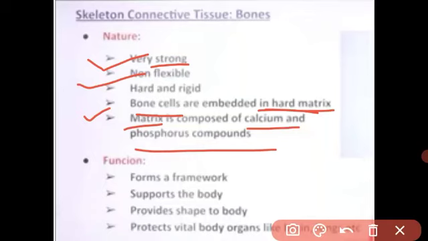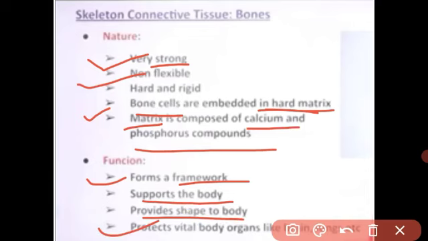Understood? And these bones are very important for us because why? They provide the framework of our body, support our body, provide the shape of the body, and the main important role of the bone is to protect the internal organs. Means how is our body structured? The outermost layer is the skin. Beneath the skin there is muscle. Beneath the muscle there are bones. Okay, and the bones protect the internal organs like our alimentary canal, our lungs, heart. The brain is also covered by the cranium. Cranium is also hard connective bone tissue.